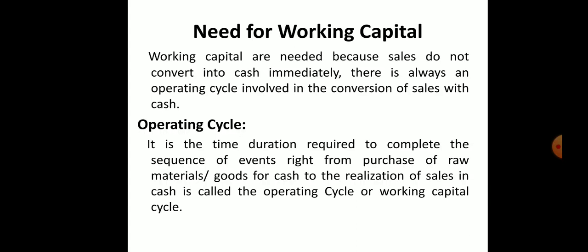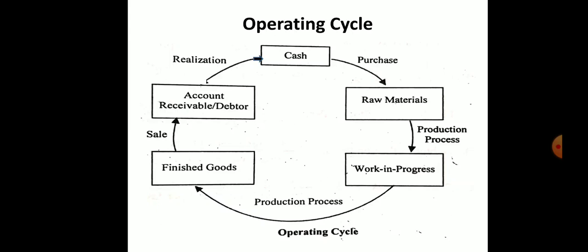So in this operating cycle, from the purchase of raw material to finished goods to sales, there are different stages, and we calculate only the number of days, the time duration it takes to go from one stage to another.